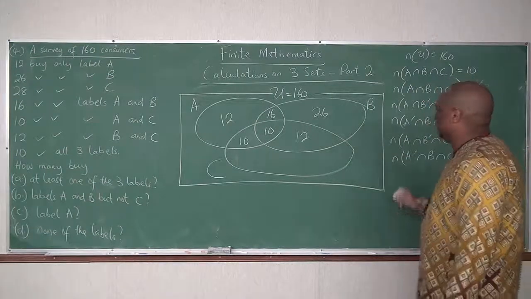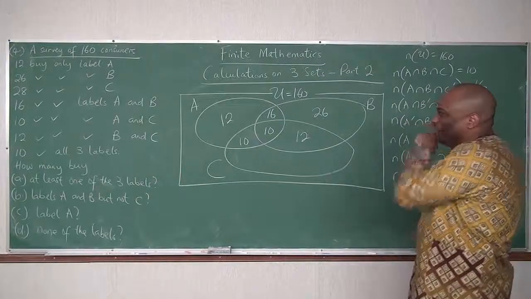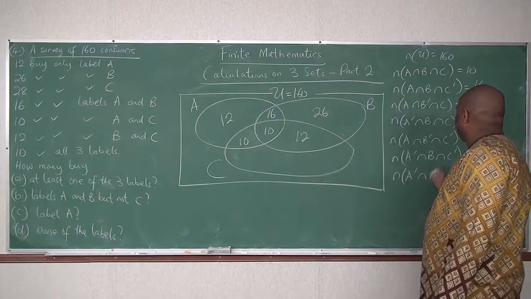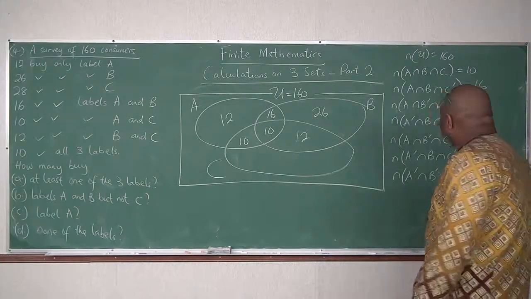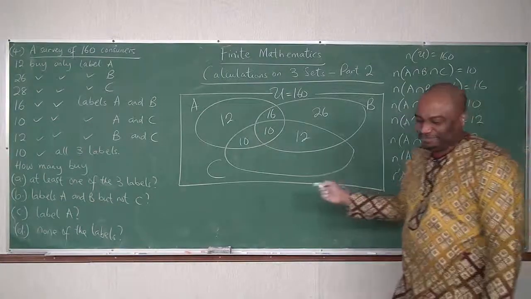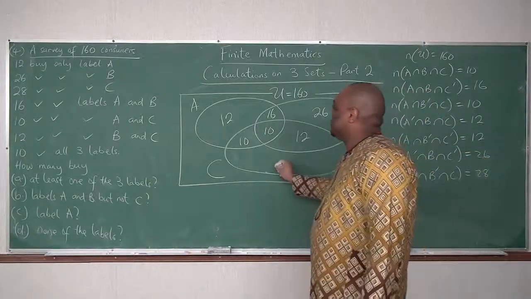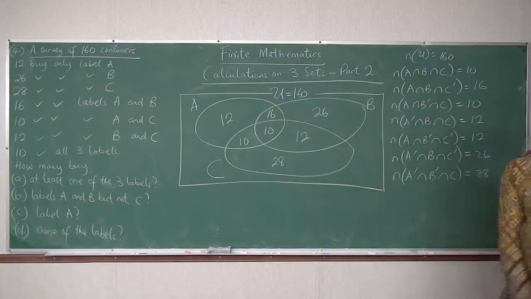Now the next one, C only. Cardinality of C only, A prime intersect B prime intersect C, is 28. So I'm going to put 28 here.